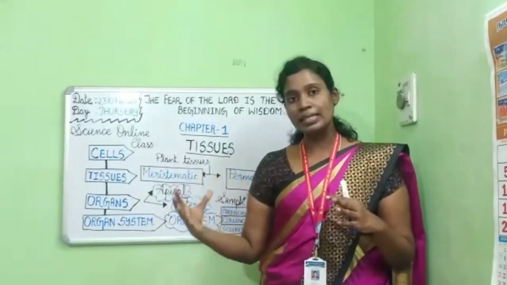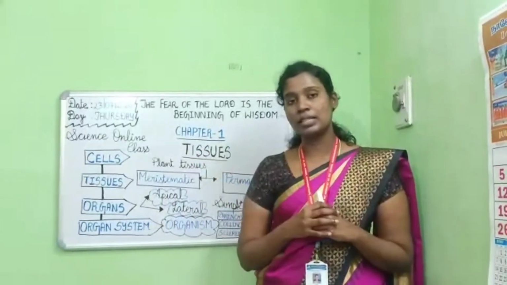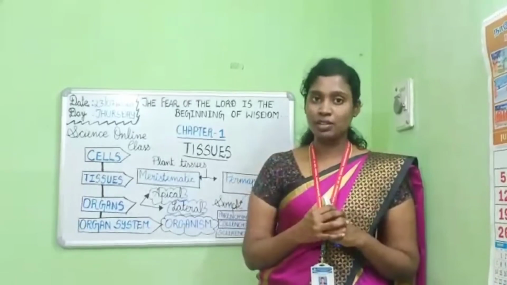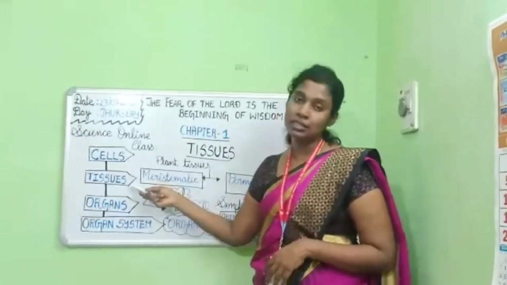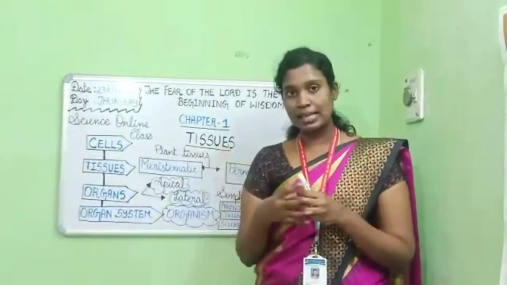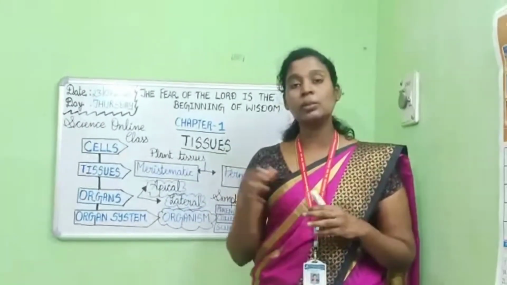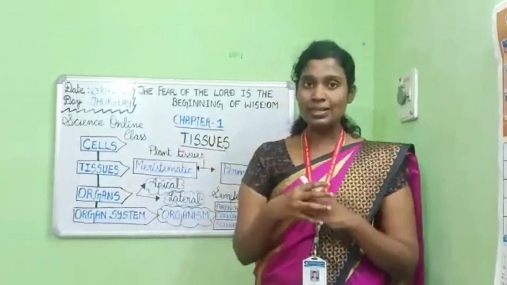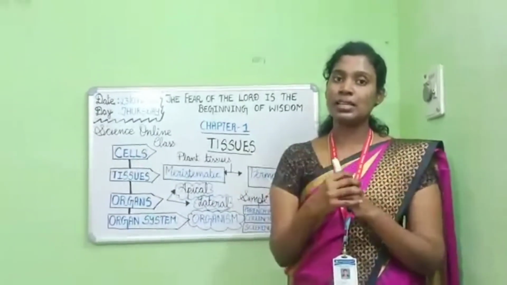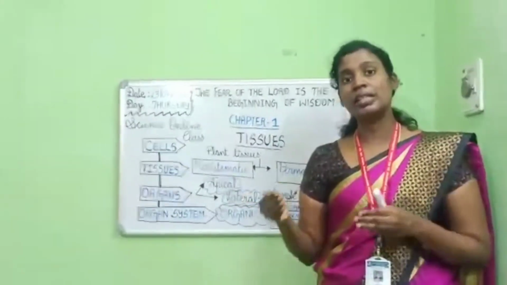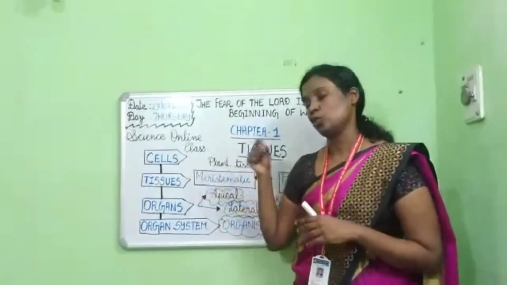When similar, same kind of cells combine together and perform a specific function, we call them tissues. So what are tissues? Tissues are groups of cells that combine together to perform a specific function. A group of similar cells, the same kind of cells, combine together to perform a particular function, and we call them tissues.